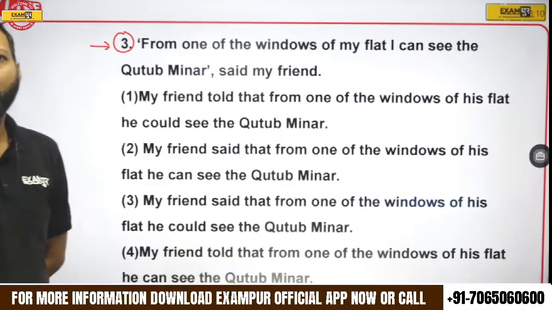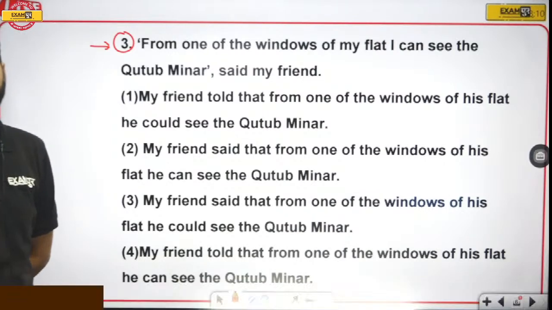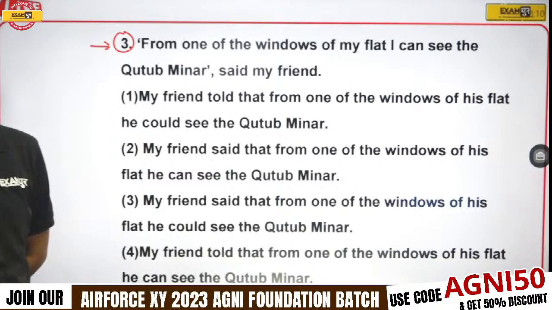What is the indirect of this sentence? Please tell.